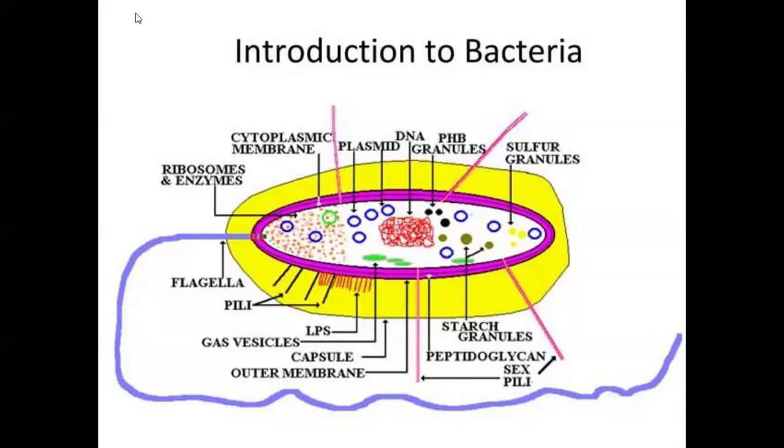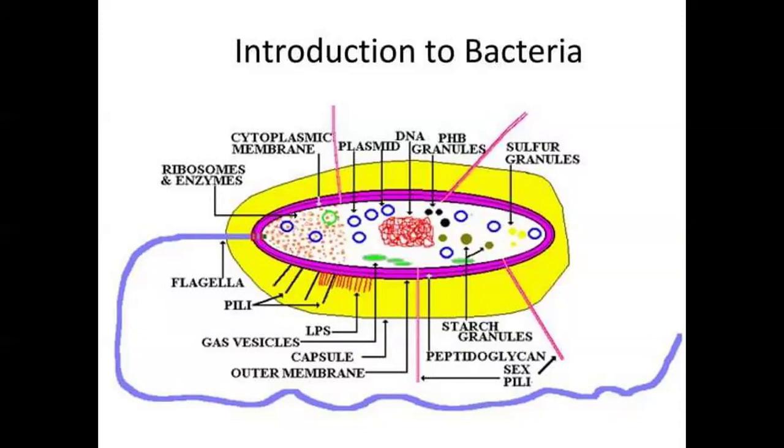See, this is the external structure of the bacteria. I am not going to explain too much about this structure, what functions are there. I'll just explain what the cell wall is made up of and the inside organelles. First is the external structure and then the internal structure.